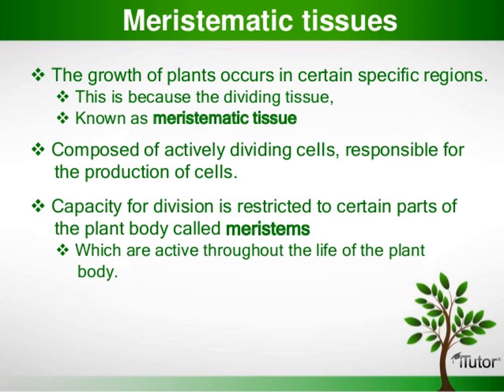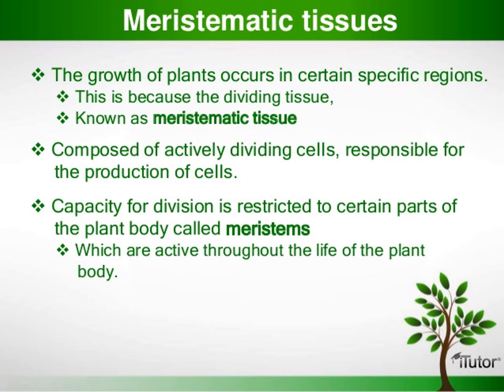Cells are small, oval, polygonal or round in shape. They are thin-walled with dense cytoplasm, large nuclei and a small vacuole. These are the characteristics of meristematic tissue.